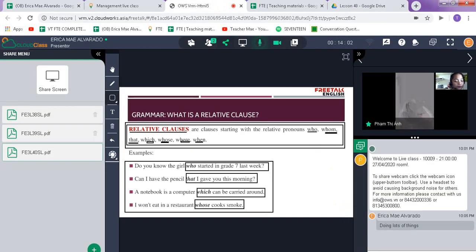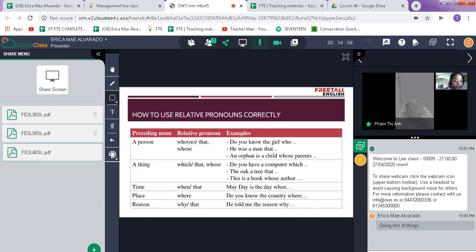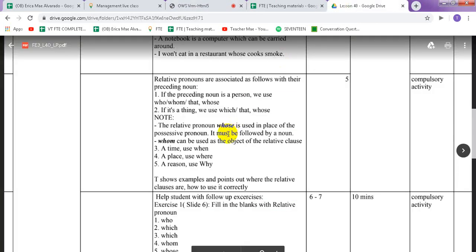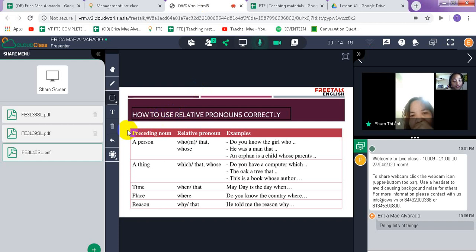Now, to further explain, this is how to use the relative pronouns correctly. If the preceding noun is a person, the relative pronoun we usually use is who, or sometimes whom, and whose.